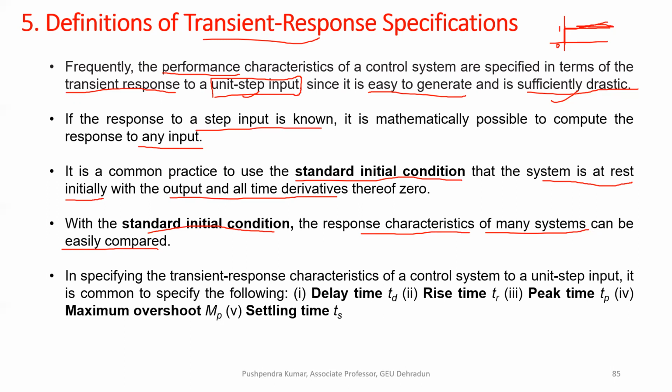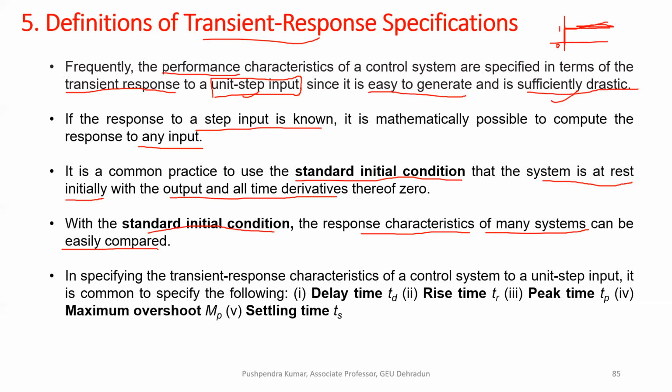The benefit of using this standard initial condition is that you give the same initial condition to different control systems which you have designed, control system 1, control system 2, control system 3, and so on, and you want to compare which one is better.